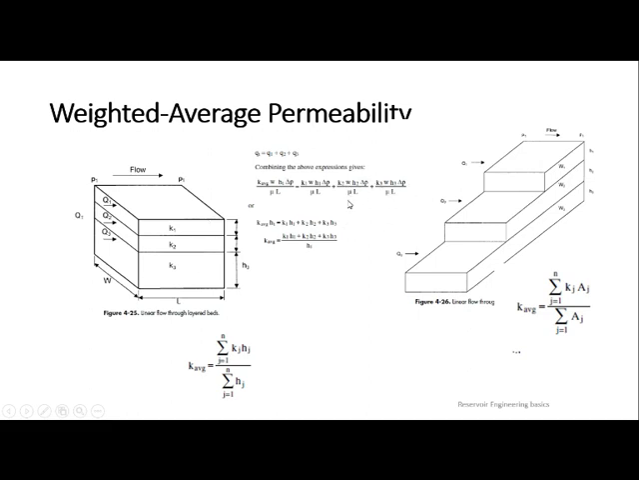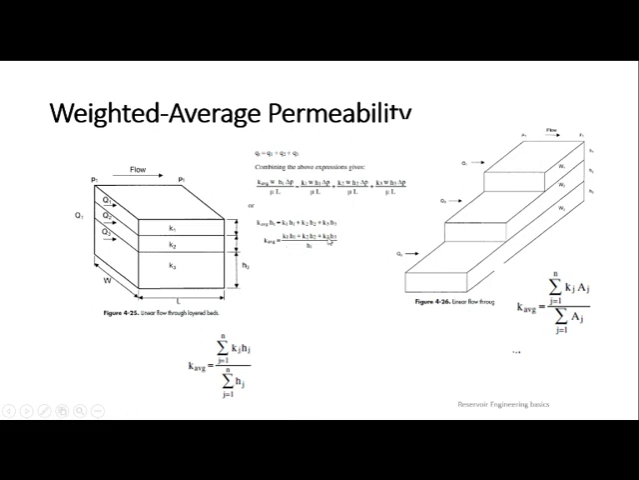So W, mu, L will cancel, and K average HT is equal to K1 H1, and finally you will be getting K average is equal to K1 H1 plus K2 H2 plus K3 H3 by HT. What is HT? H1 plus H2 plus H3. That's it. Okay, if you have 4 layers, then K1 H1 plus K2 H2 plus K3 H3 plus K4 H4 by HT. 5 means plus K5 H5.